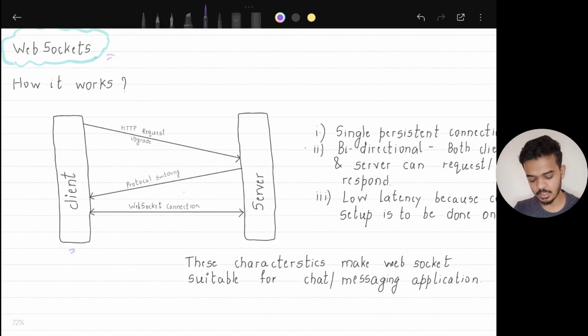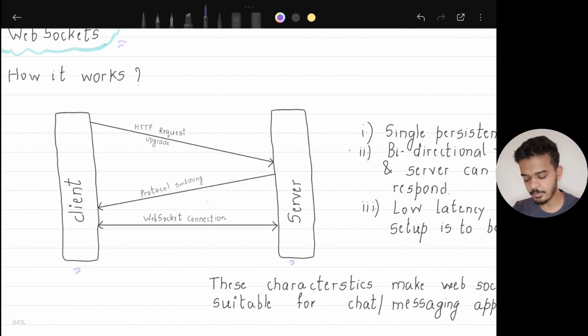Let's say there is a client and there is a server. To establish a WebSocket connection between client and server, the client will first send an HTTP request. In the request itself, it will request a connection upgrade. Okay, so the client sends this HTTP request to the server. The server will respond with an acknowledgement saying, okay, I am good to switch the protocol. Once this response has been sent by the server, they set up a WebSocket connection.